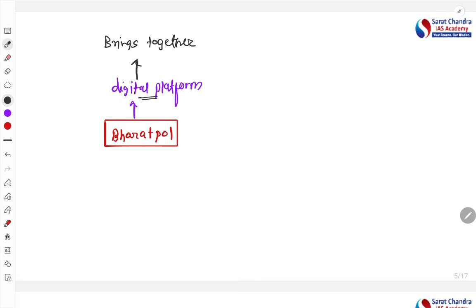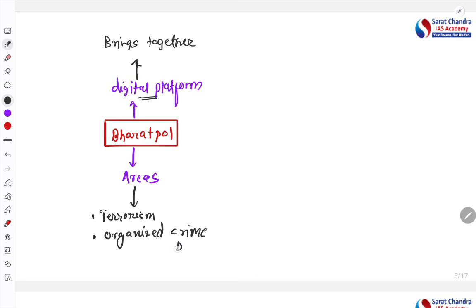In which dimension, which areas will this particular platform work? This platform will work in areas like tackling terrorism and transnational organized crime. What is organized crime? You must have heard about Dawood Ibrahim, right?